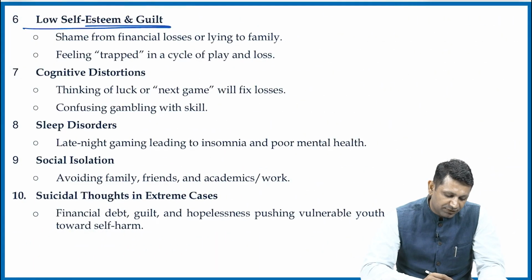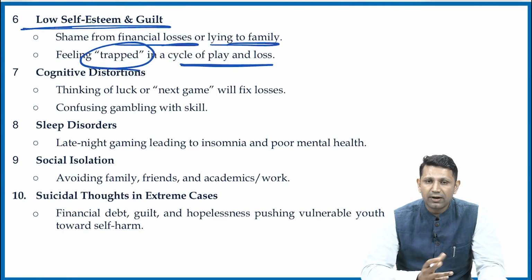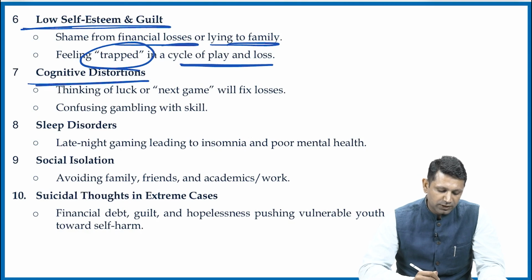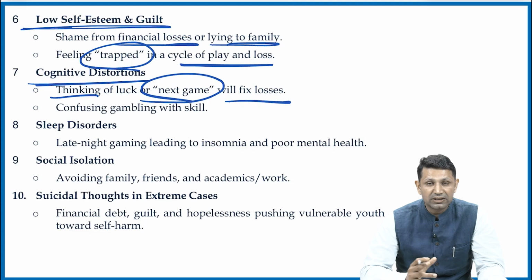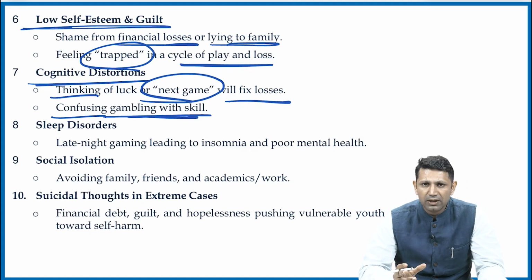Then next is low self-esteem and guilt. There's shame of financial loss or lying to the family. They feel trapped in a cycle of play and loss. Then cognitive distortions: thinking of luck, or that the next game will fix the losses. That is a problem. Confusing gambling with skill is blurring the line between skill and chance. So that is the problem.